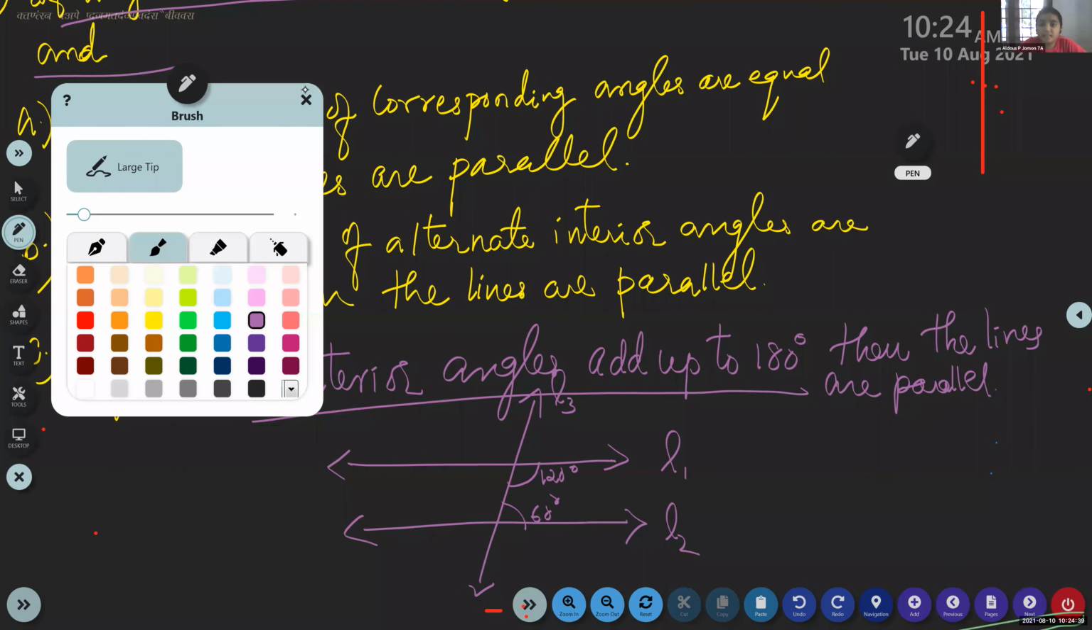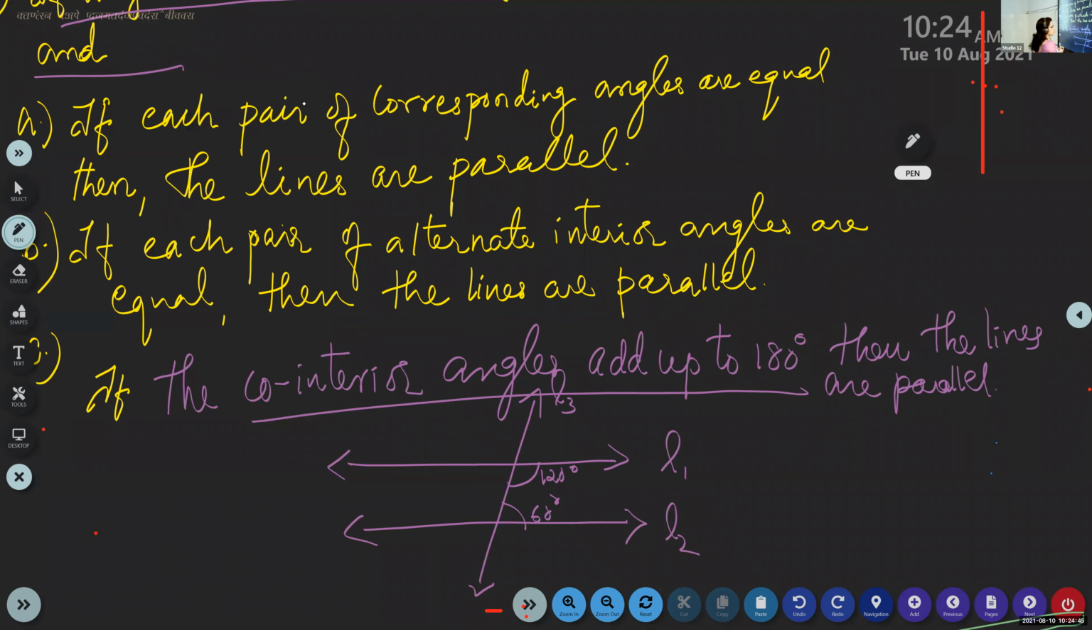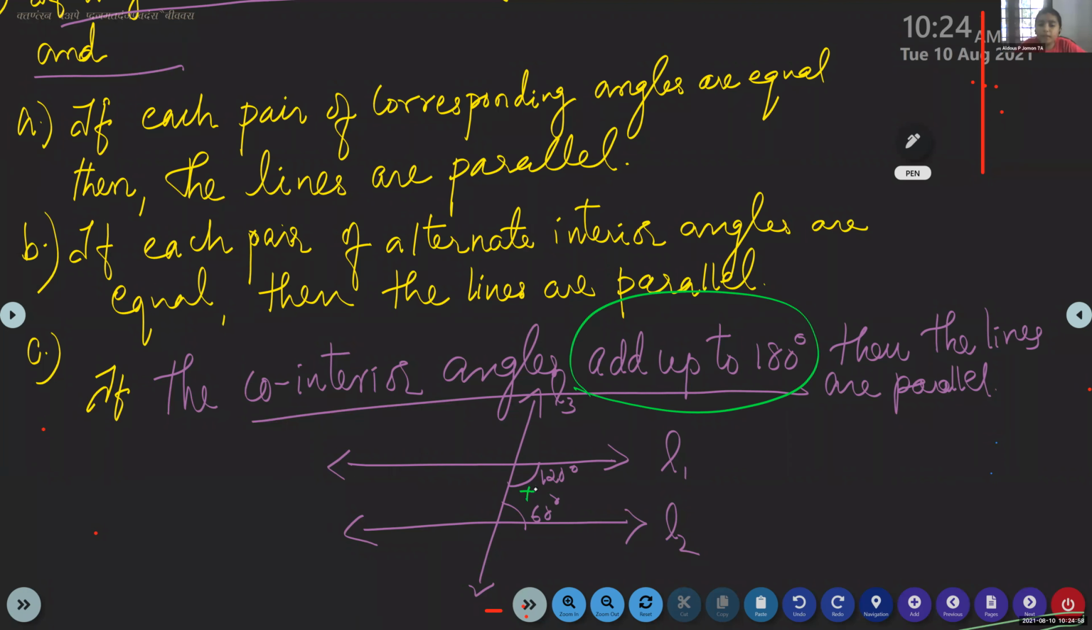Ma'am, so in which case are co-interior angles supplementary angles? Adding up to 180 means supplementary, isn't it? Same meaning. Ma'am, so it would also be parallel. Yes, the co-interior angles add up to 180 degrees. So here it is adding up to 180, isn't it? Ma'am, but to be parallel, 180. Okay, listen, children. 120 plus 60 is 180 degrees, so we can say the lines are parallel.